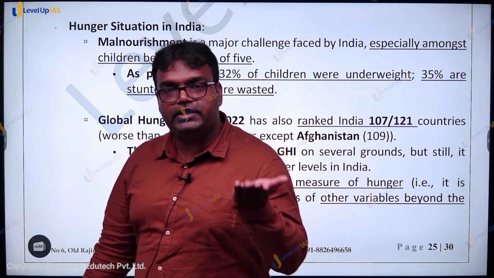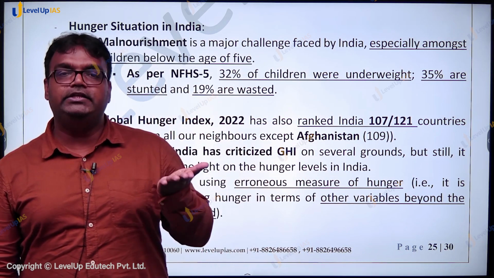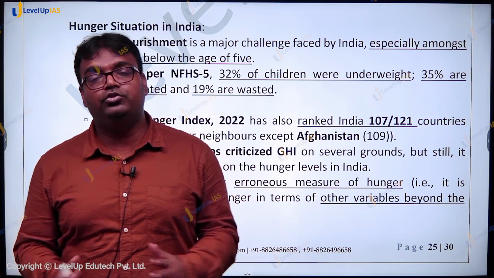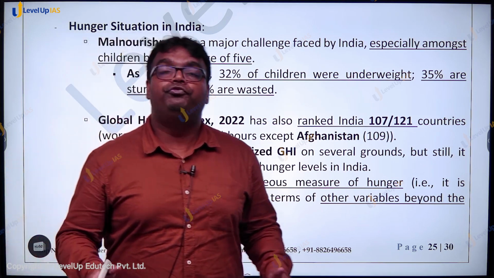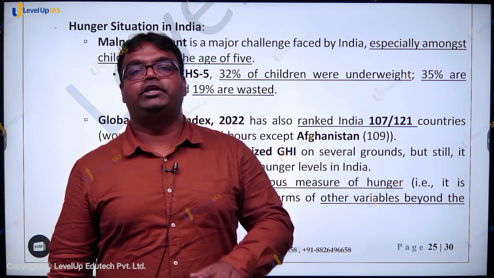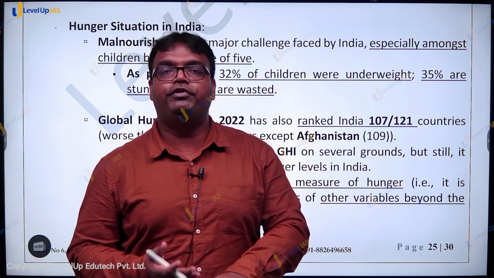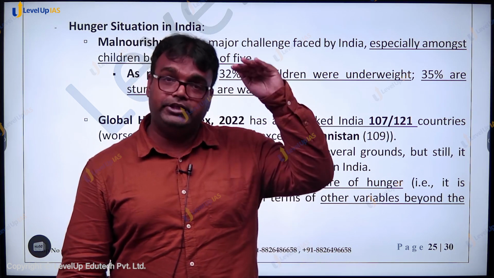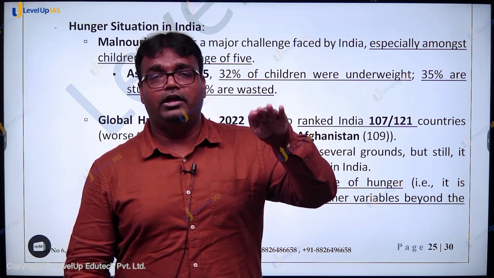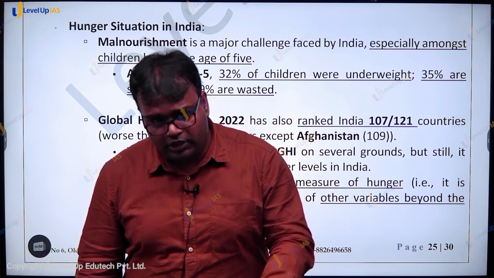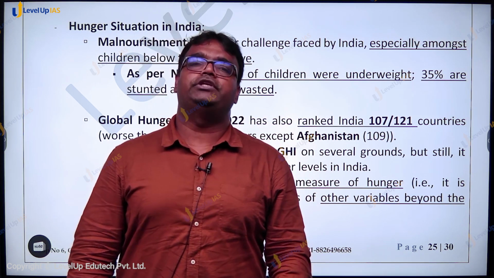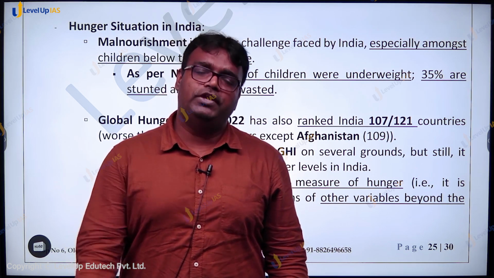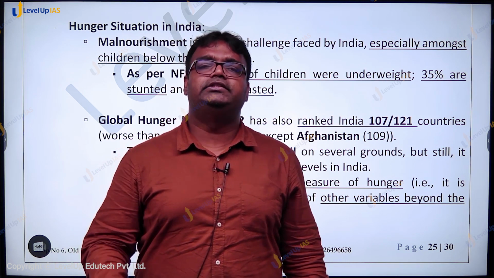Stunted कौन लोग होते हैं? Stunted are those people whose height is less than what it should be at that particular age. Wasted are those children whose weight is less than what is needed for that height. तो एक height पे एक particular weight होना चाहिए. अगर your weight is less than that, you are wasted. एक particular age पे एक particular height पहुंचना चाहिए बच्चा. If the child is of shorter height than that, a 10-year-old child should be at a particular height, and if the child is of less than that height, then the child is stunted.